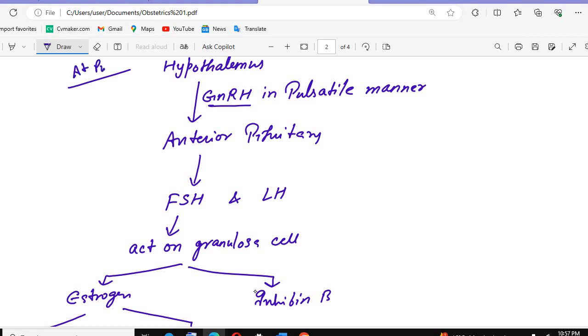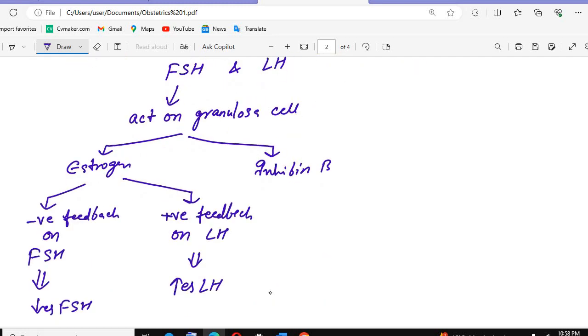Okay, so all these things will occur at the time of puberty. When puberty hits, the hypothalamus releases the GnRH, and the anterior pituitary releases the FSH and LH. This FSH will act on the granulosa cells, and those granulosa cells will release the estrogens and inhibin B.